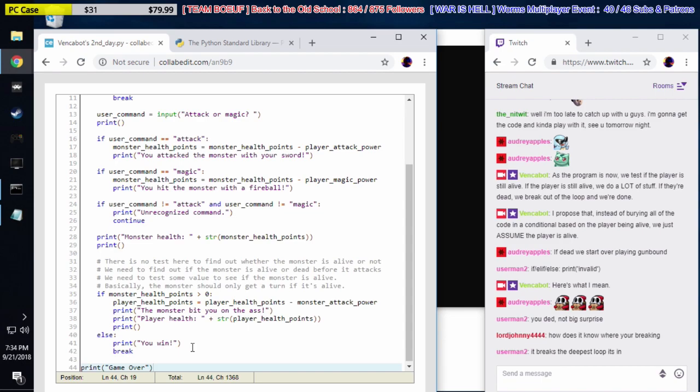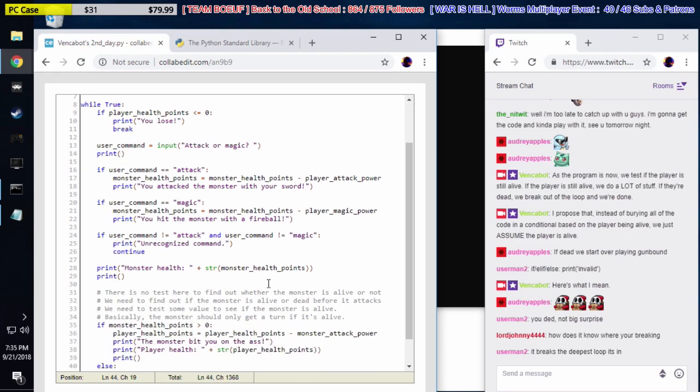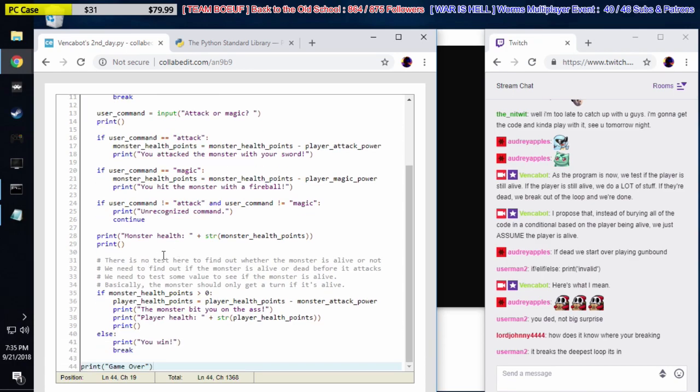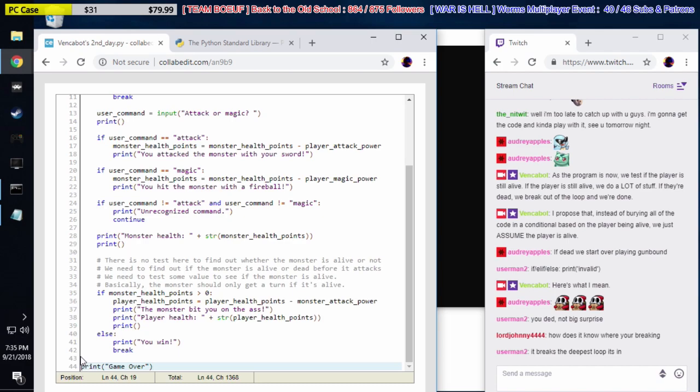Exactly, Userman. So basically, we have this while true loop. And as long as the while true loop is running, that means the game is happening. A player's taking his turn, monster's taking his turn. Then when we break out of the loop, we end up down here at line 43. Right? So we print game over now.